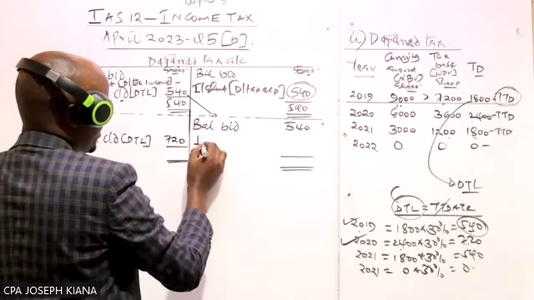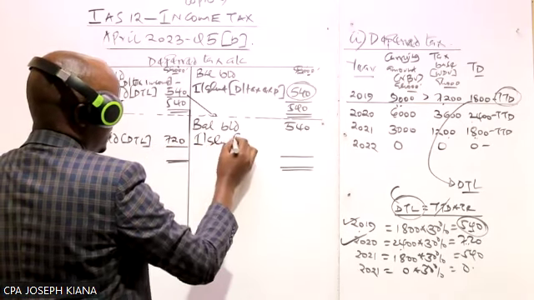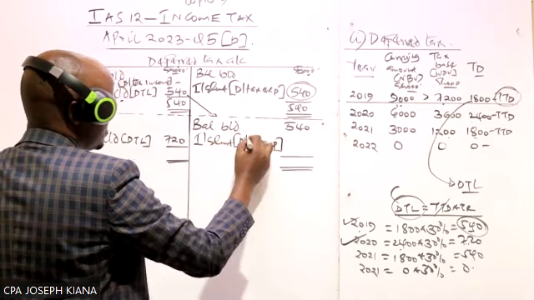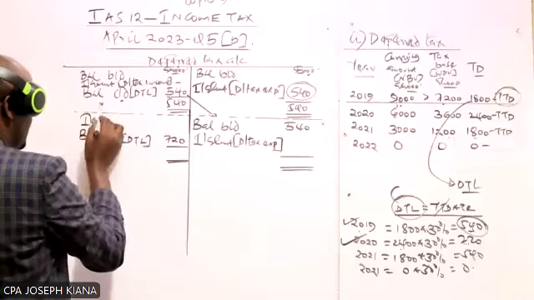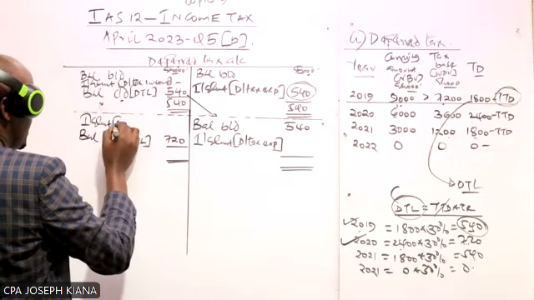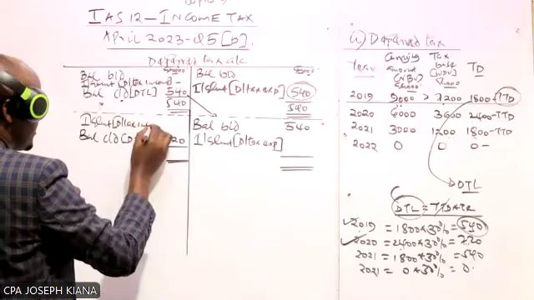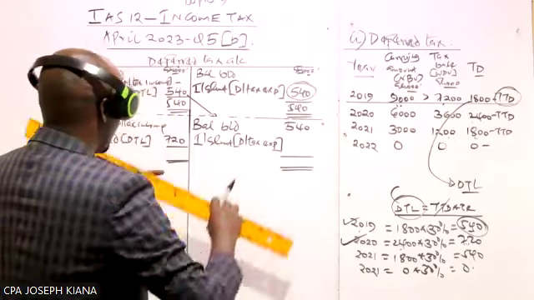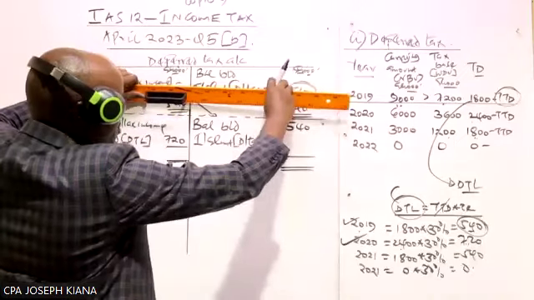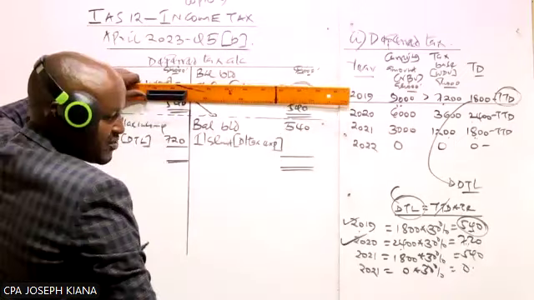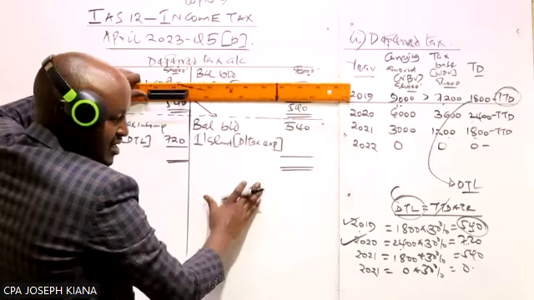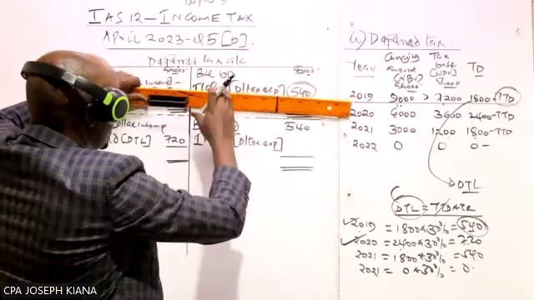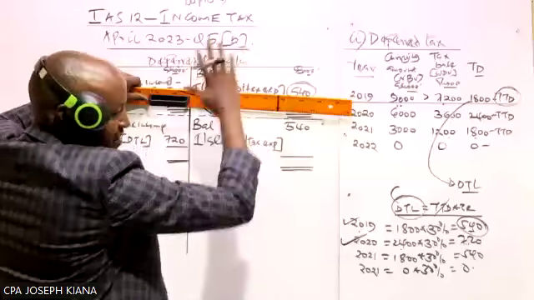A balancing figure on this side is a deferred tax expense. A balancing figure on this side would be taken to the income statement. It is a deferred tax income. Remember, we are totally ignoring what we have here. We are totally ignoring 2019. We're only dealing with 2020. So we consider the total we have here. Don't consider now what we have up there.